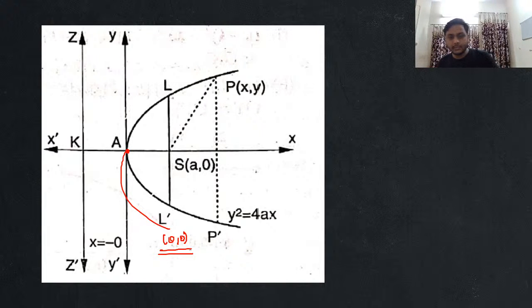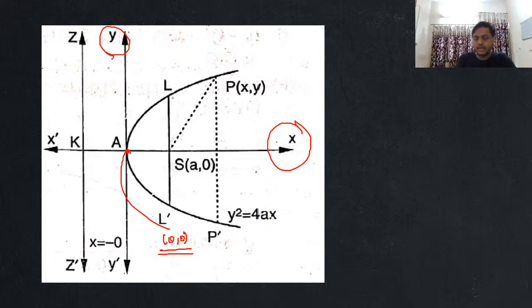We simply assume that the point A, that is the vertex that I'm talking about, is basically my 0, 0 point. ये मेरा origin है 0, 0. Cool, got it? Correct. Now this is one thing. Second thing is that we assume, obviously, when this is 0, 0, this is going to be your x-axis and this is going to be your y-axis. Logical enough, right? Focus will for sure be lying on your x-axis. ये confirm है यार कि आपका focus x-axis पे lie करने वाला है, अगर ये आपका origin है तो.